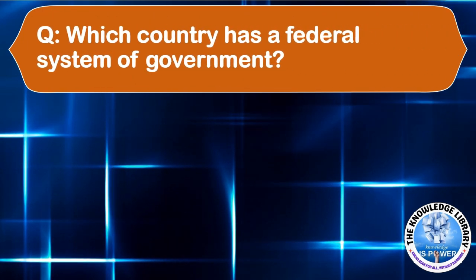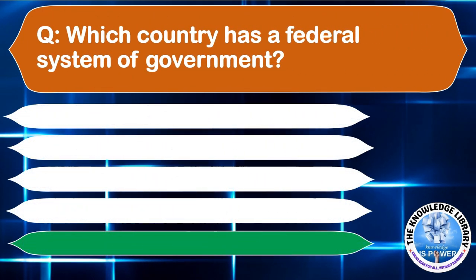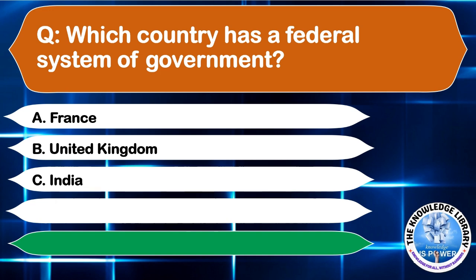Which country has a federal system of government? Option A, France, option B, United Kingdom, option C, India, or option D, Japan. The correct answer is option C, India. Moving to the next question.